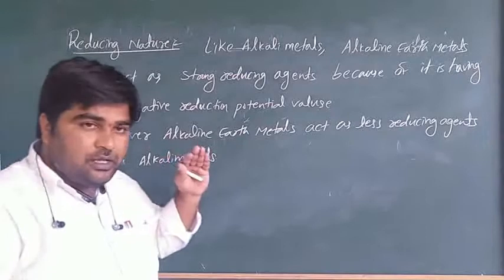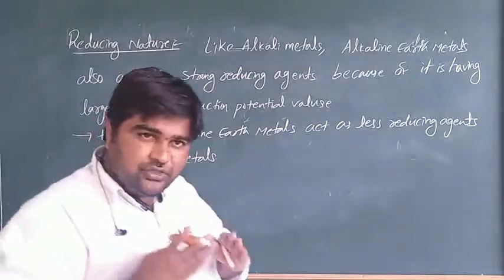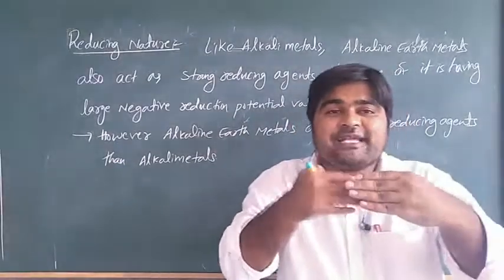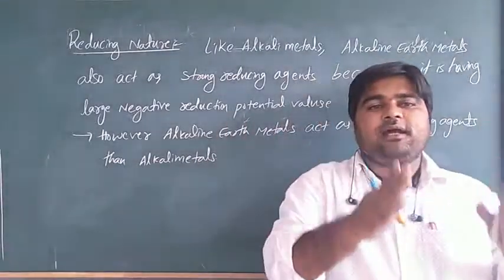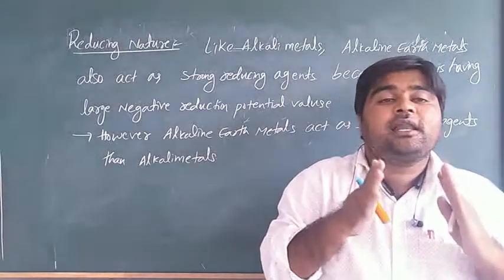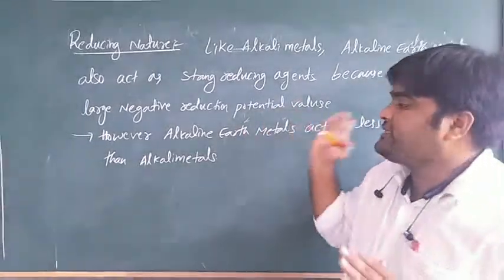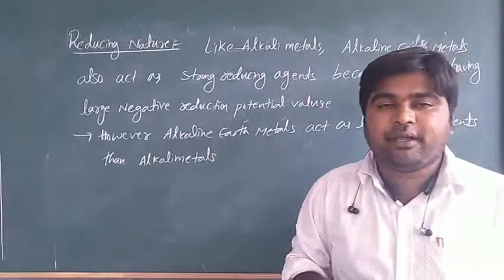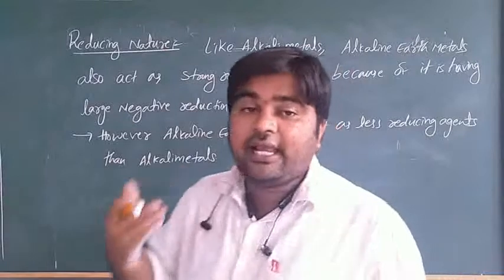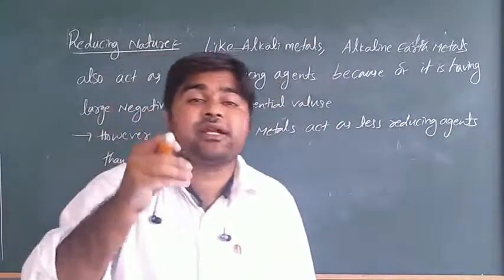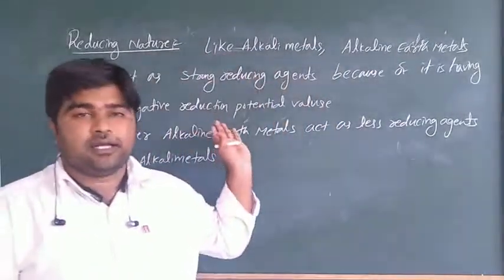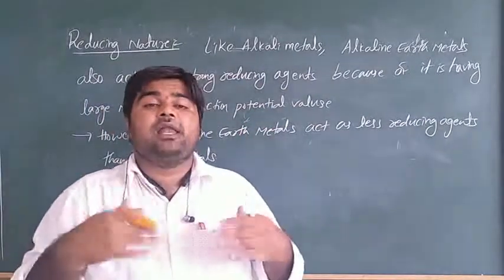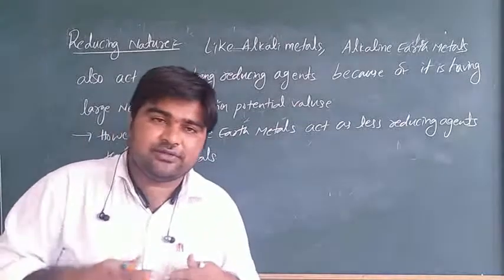Alkaline earth metals also act as strong reducing reagents like alkali metals, but in comparison between alkali metals and alkaline earth metals, alkaline earth metals are less reducing because they have a less negative reduction potential value than alkali metals. Alkali metals have larger negative reduction potential values.